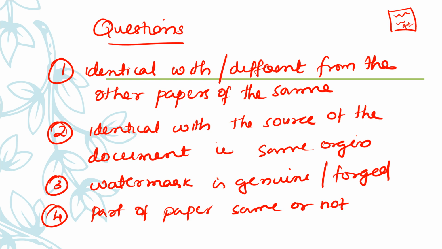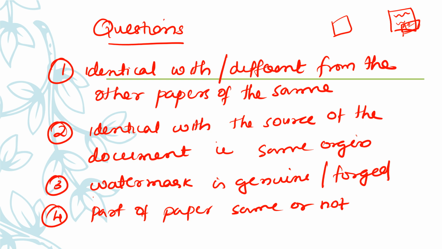The forger can stick this signature using glue to the particular sheet of this A4 sheet or will or whatever it is. So maybe this is a part of another paper. Maybe he glued it, so chances are there to glue this paper, so they want to know whether the part of the paper is the same or not.